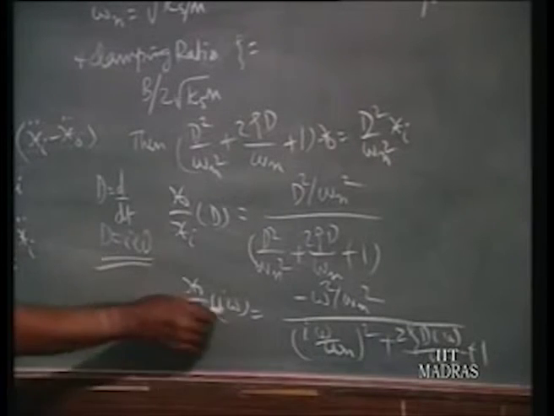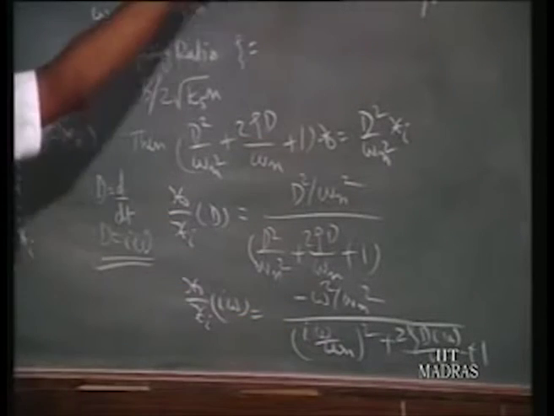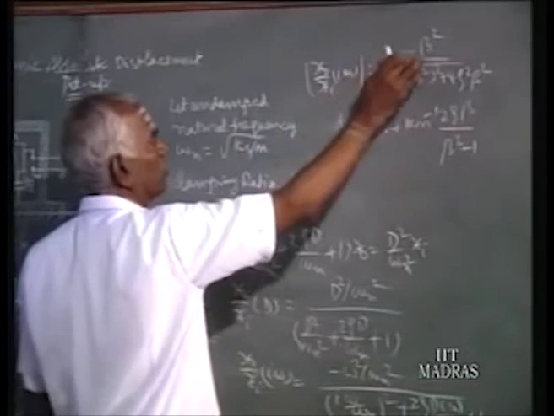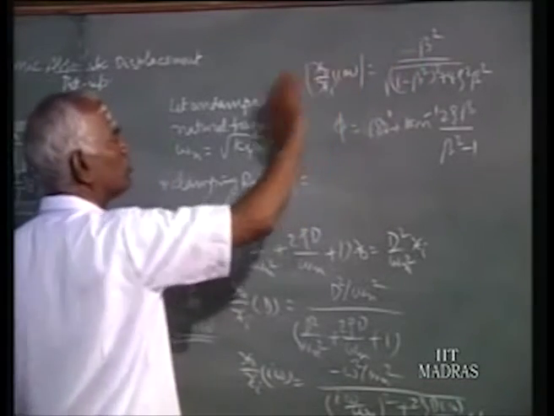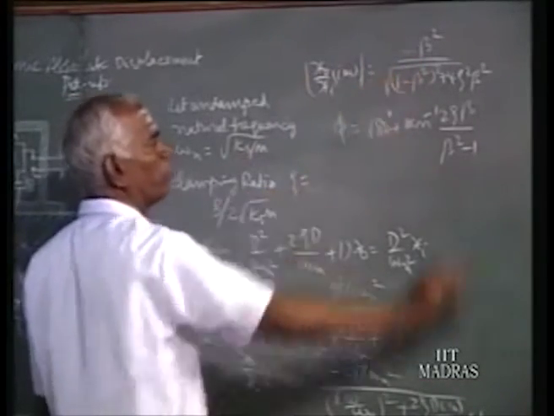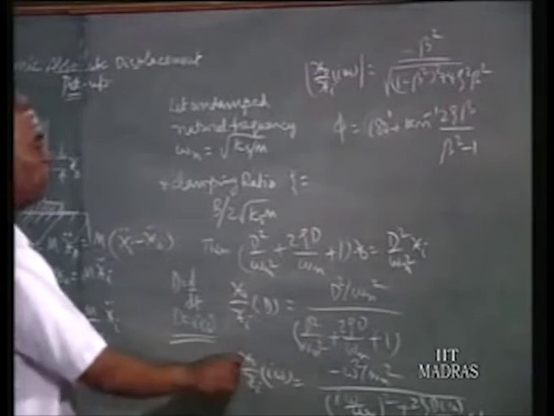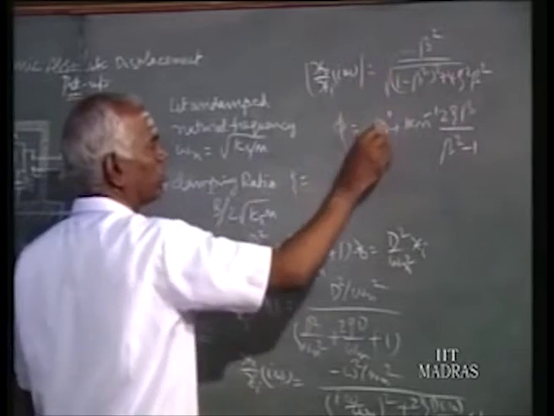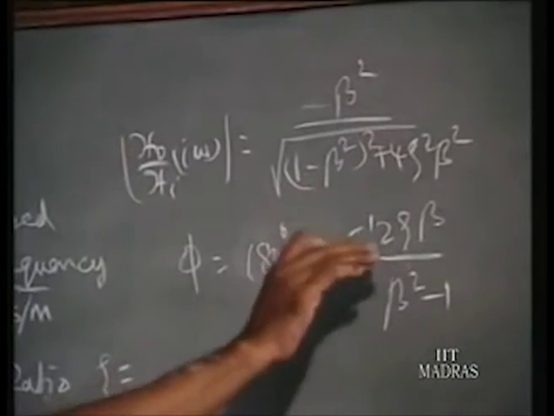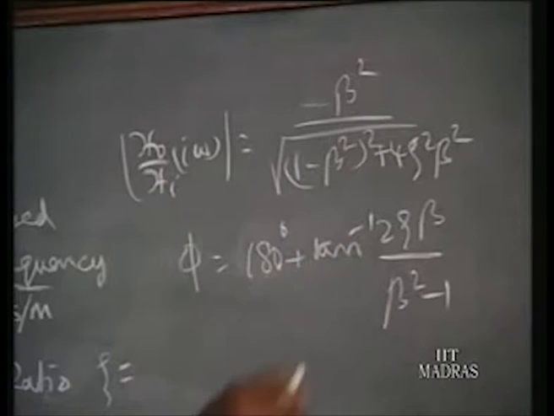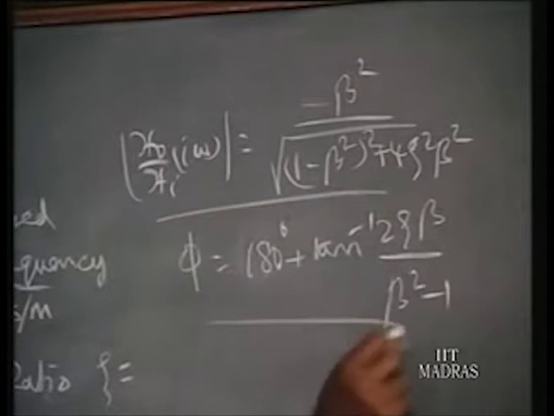Now, this is a complex number, so we find its magnitude. The magnitude of this equation is, we can forget the minus sign because we want to see the magnitude, the root of (1 minus beta squared) whole squared plus 4 psi squared into beta squared. And the phase difference phi is, this minus term will give rise to 180 degrees plus tan inverse of 2 psi beta by (beta squared minus 1). These are the two equations arrived at from these differential equations.